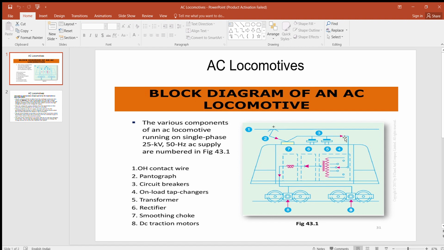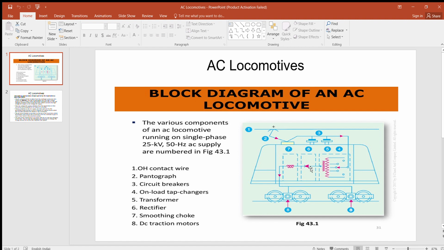Then the supply comes to the on-load tap changer. On-load tap changers are used to change the voltage from high voltage to low voltage. Then the supply goes to the rectifier.